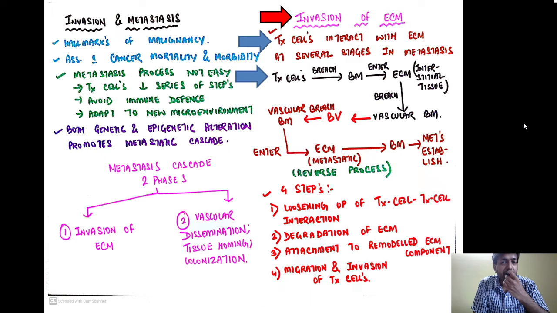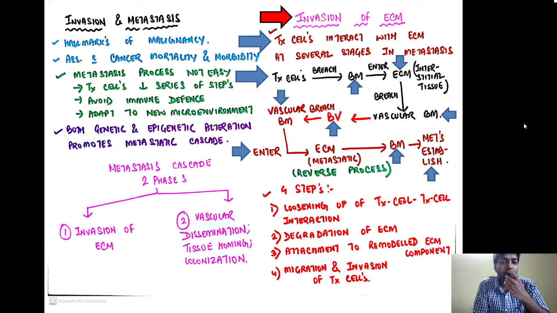The tumor cells first breach the basement membrane and enter the extracellular matrix, that is the interstitial tissue. Then they breach the vascular basement membrane and enter the blood vessel. Once the tumor has reached the site of metastasis, they have to come out of the blood vessel, so they breach the vascular basement membrane once again, enter the extracellular matrix, and from the extracellular matrix again breach the basement membrane and establish the metastasis.